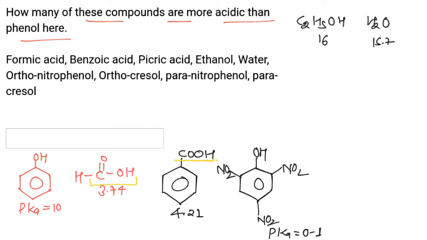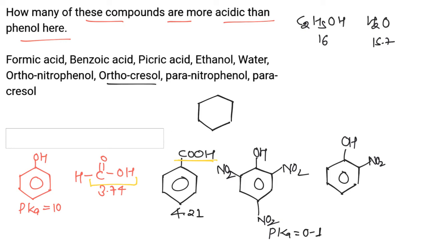Orthonitrophenol would be more acidic than phenol itself because of the presence of the NO2 group. NO2 will increase the acidic strength of phenol due to minus I and minus M effect. Now orthocresol is less acidic than phenol because the acidic strength of phenol is decreased due to plus I and plus H effect of the CH3 group.